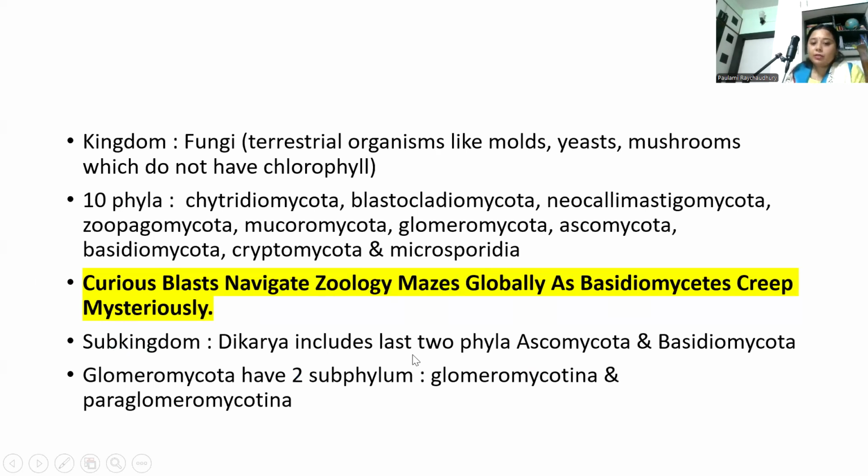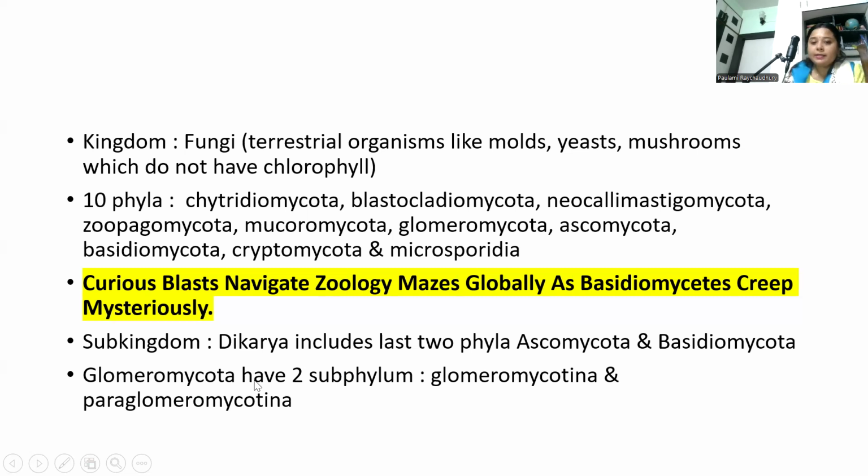Subkingdom Dikarya includes the last two phyla, Ascomycota and Basidiomycota. Glomeromycota has two subphyla, Glomeromycotina and Paraglomeromycotina. All these are the latest taxonomical classification for 2024 to 2025.